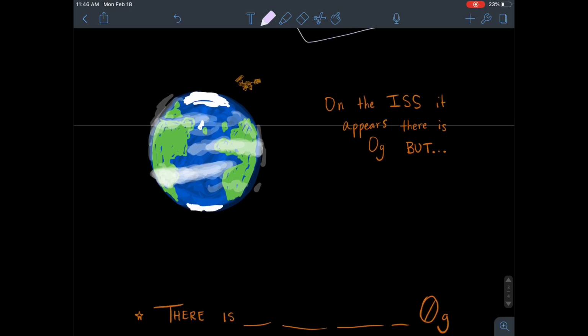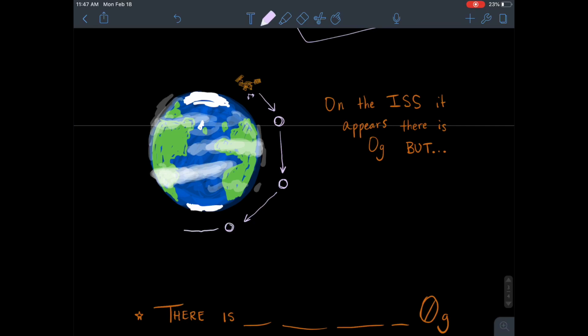The reason this is happening is, if you see this structure here, our International Space Station, it's orbiting our Earth. And the reason it orbits our Earth is because it is falling constantly. It's falling downward, but it has the forward velocity of its motion, and so it's actually moving on a diagonal path until it gets to this position here, and then again it's going to fall downward, but gravity is going to pull on it. So as it falls downward, gravity continues to keep it close, and so it ends up creating this path around the Earth.